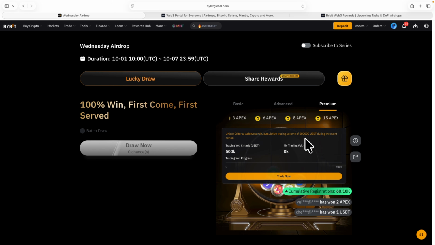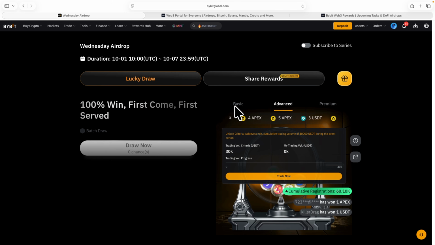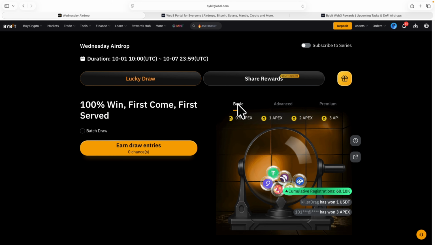Even if you don't have this $500,000 trading volume or this $30,000 trading volume, this one under basic, you can go ahead and participate in this one straight away. So now that you know the rewards you're going to be getting, how do you know the tasks you need to perform? Let's scroll up.